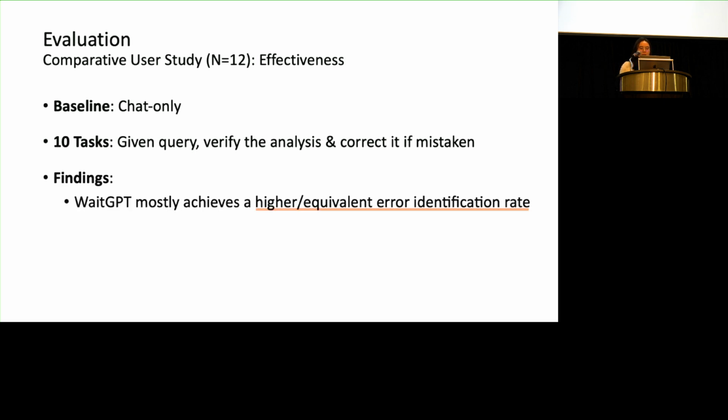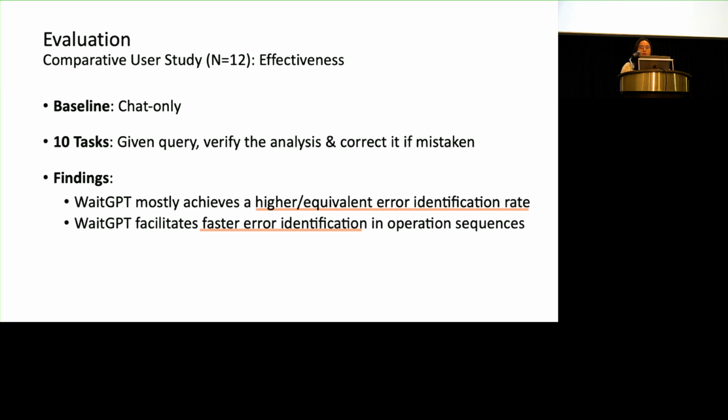And the findings are that WaitGPT mostly achieves a higher or equivalent error identification rate compared with the baseline. And it can facilitate faster error identification if there are errors in the logic chains of the operation sequences. And the WaitGPT condition has significantly lower cognitive load when we use the NASA-TLX questionnaire.